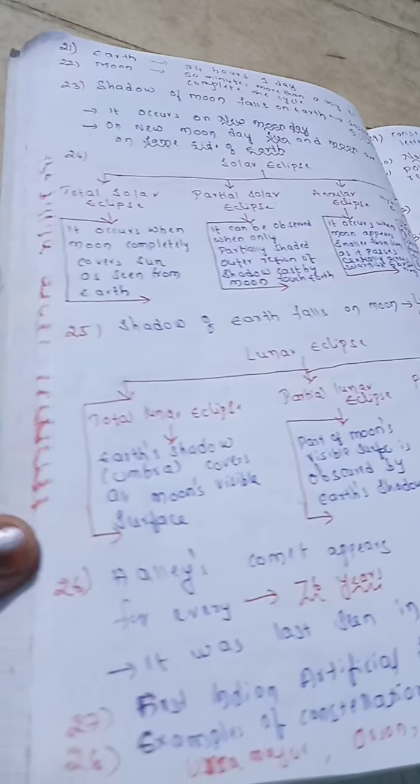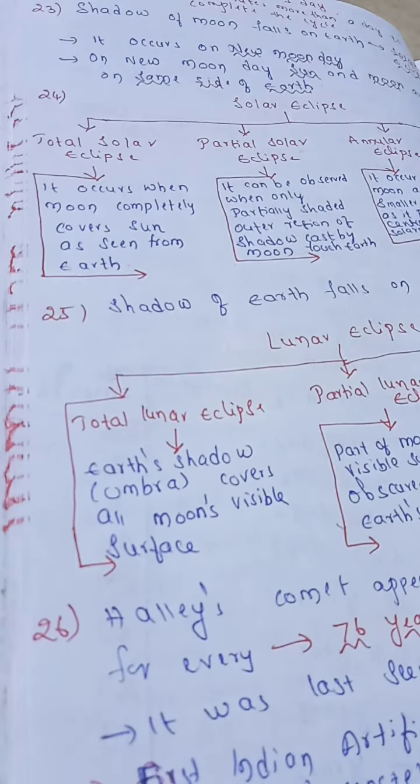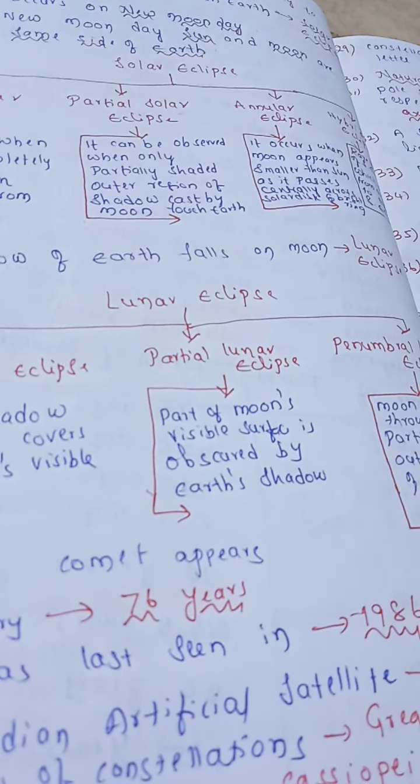First, total solar eclipse occurs when the moon completely covers the sun as seen from earth. Next, partial solar eclipse can be observed when only the partially shaded outer region of the shadow cast by the moon is seen.